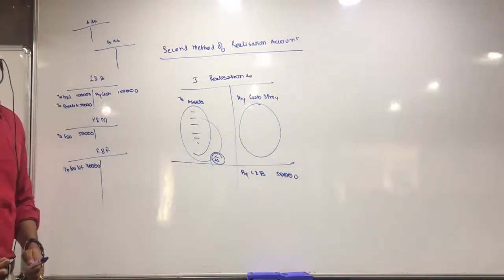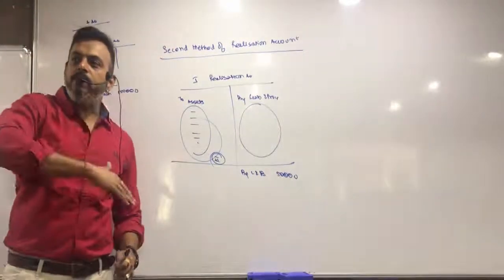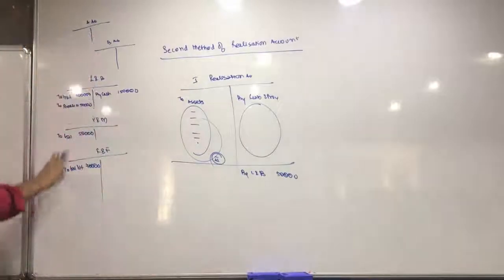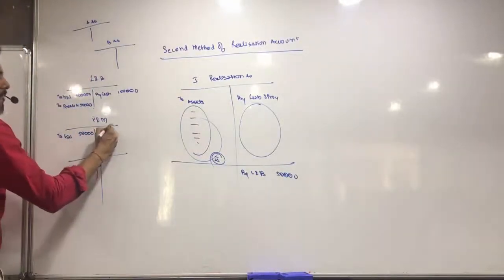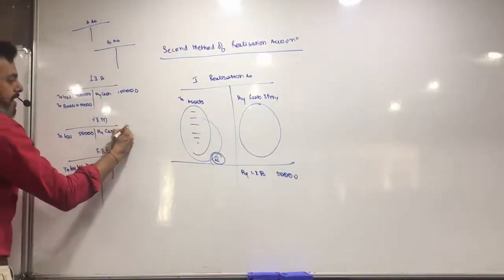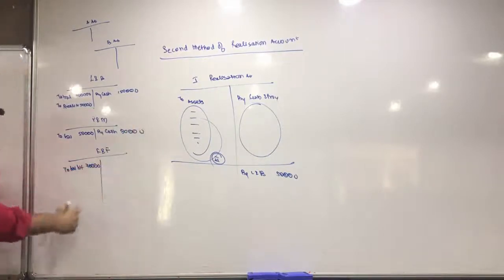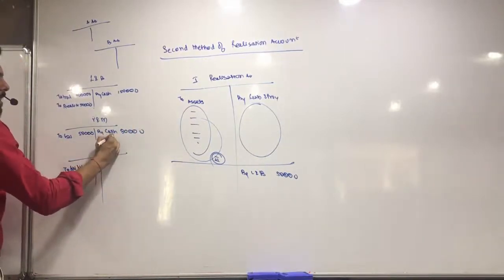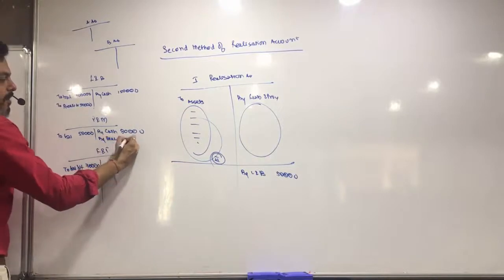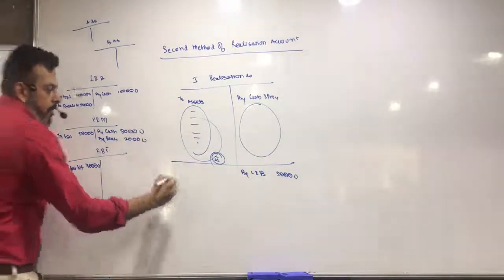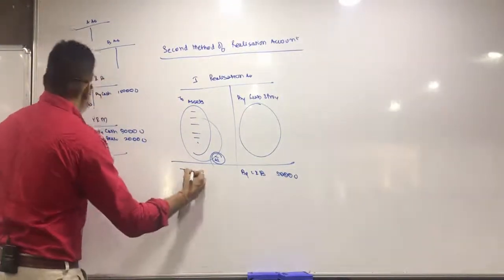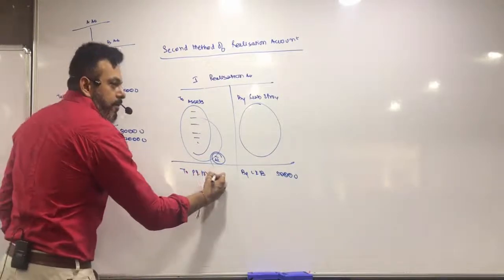In revaluation account, what we used to do is transfer all increases or decreases. Similarly, plant and machinery, I sold for say 30,000. So by cash 30,000, the difference is 20,000, by realization account 20,000. Over here it will be to plant and machinery account.